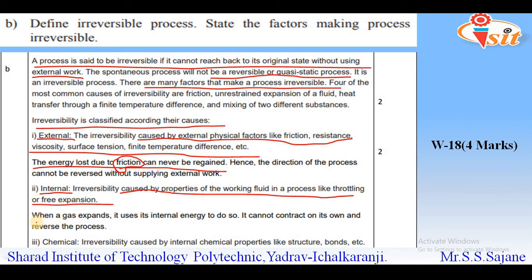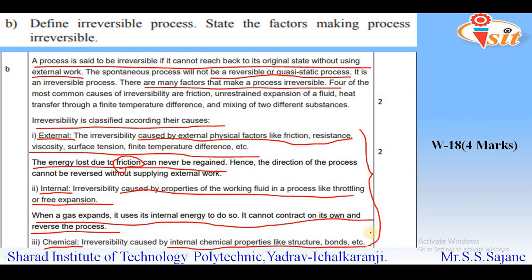So when a gas expands, it uses its internal energy to do so. It cannot contract on its own and reverse the process. So again, these internal factors will cause the process to be irreversible. And the last factor is the chemical properties. The irreversibility caused by internal chemical properties such as structures and bonds. So due to these chemical properties, the process will again become irreversible. So these are the factors that will make the process irreversible.